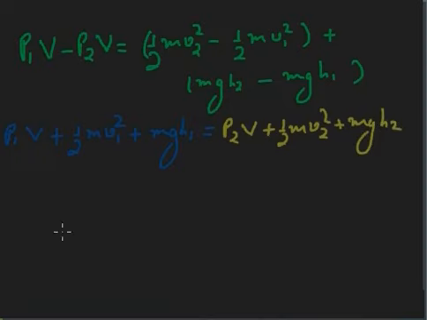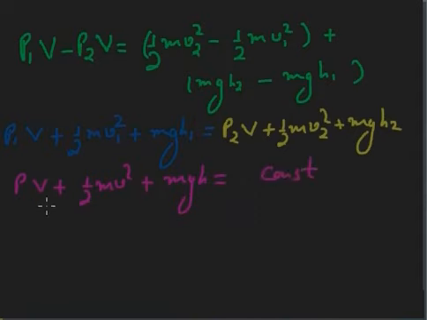Now after this, since all the 1 terms are equal to all the 2 terms, we can say that PV plus half m v square plus mgh is equal to constant.